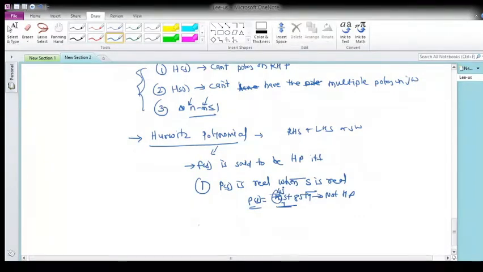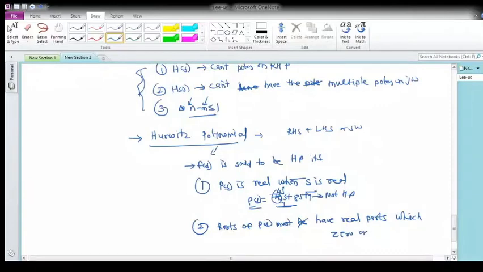The next condition is that the roots of the polynomial P(s) must have real parts which are zero or negative.